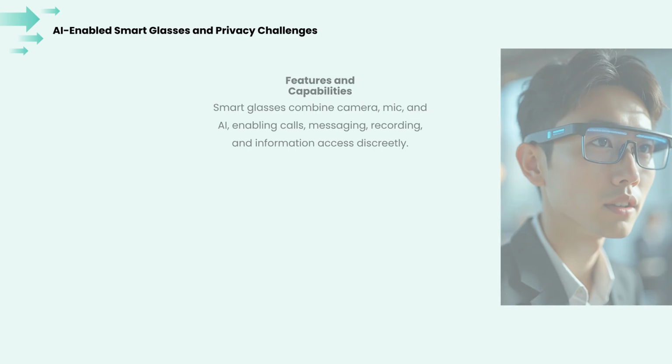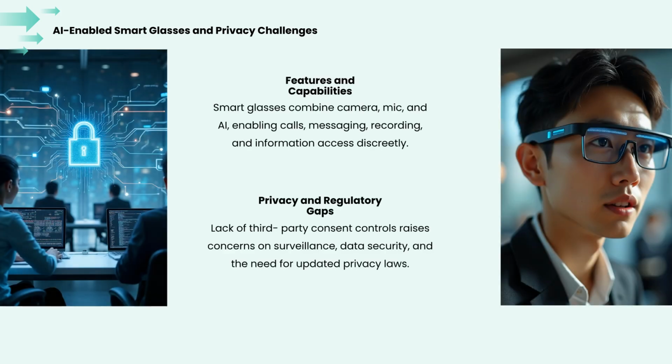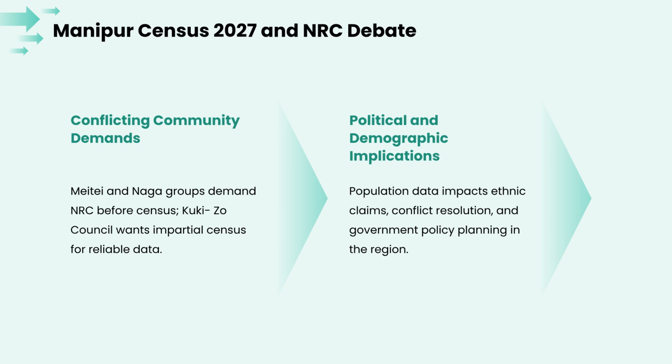Moving to Part 6, we discuss emerging technology and associated privacy issues. AI-enabled smart glasses now integrate cameras and microphones, raising significant privacy concerns. Regulatory gaps regarding third-party consent highlight the urgent need for updated digital privacy laws.